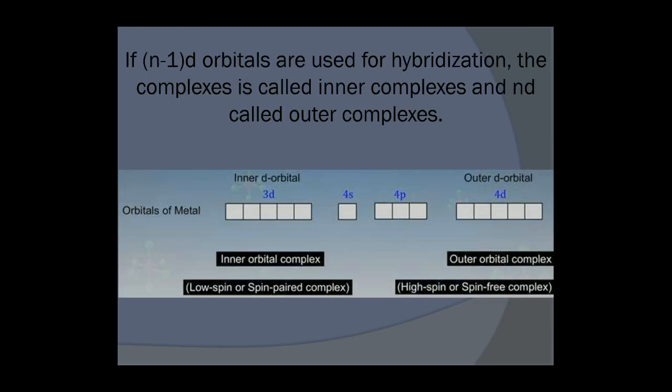If (n minus 1)d orbitals are used for hybridization, the complex is called an inner complex, and otherwise it is called an outer complex. The one in which hybridization involves d orbitals and pairing takes place, that is the inner orbital, inner complex. The one where it does not, that is the outer complex.